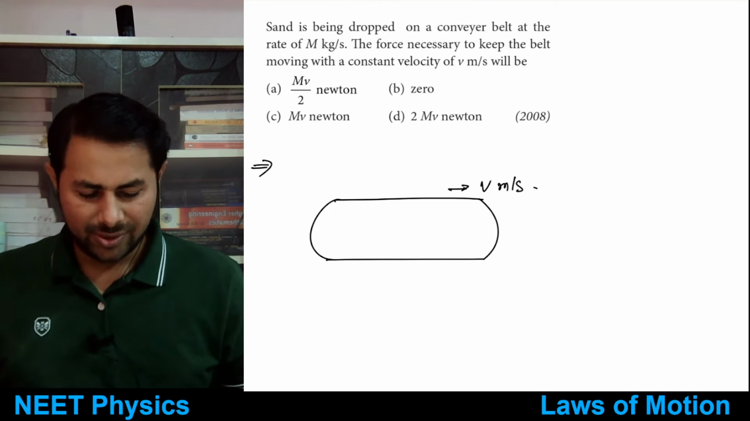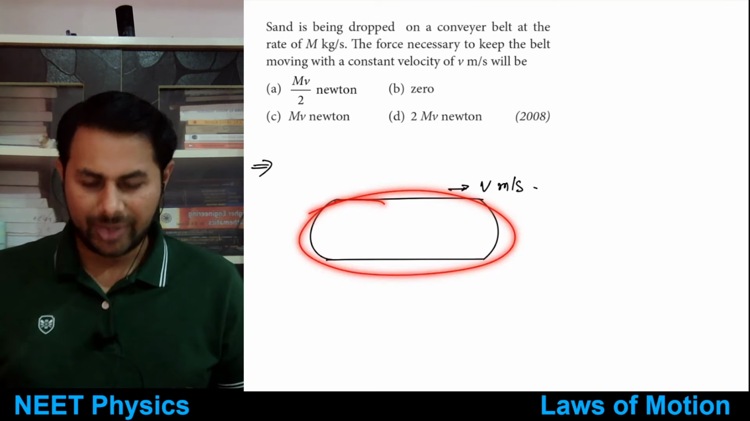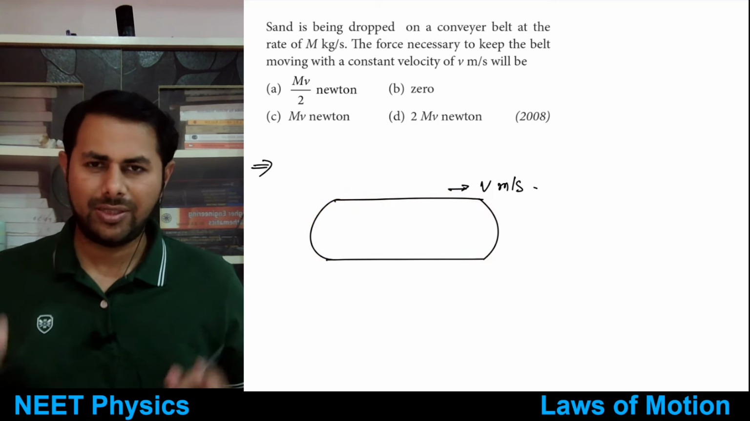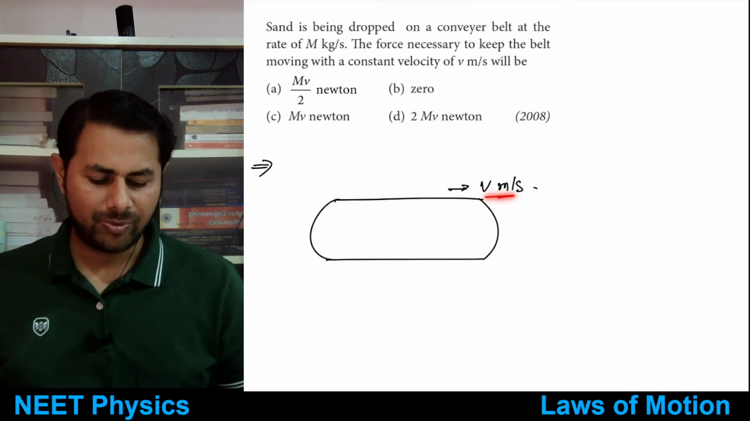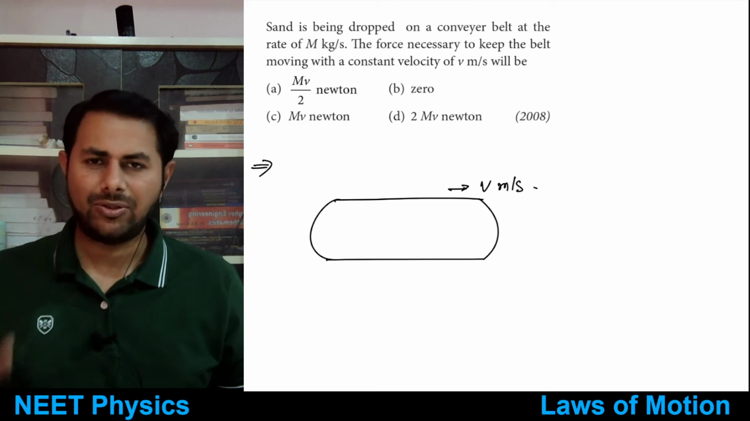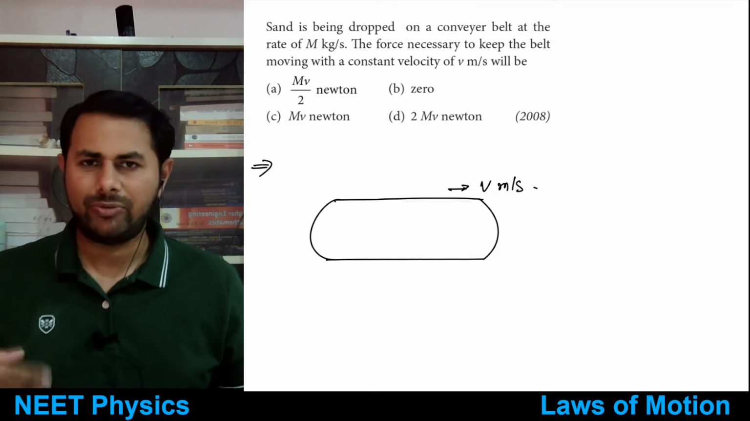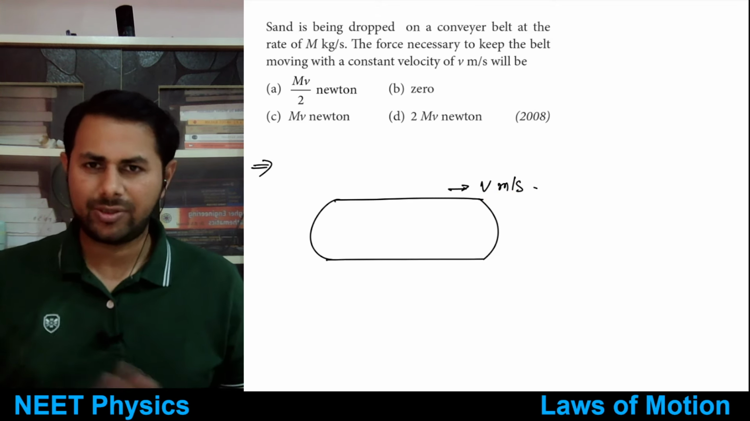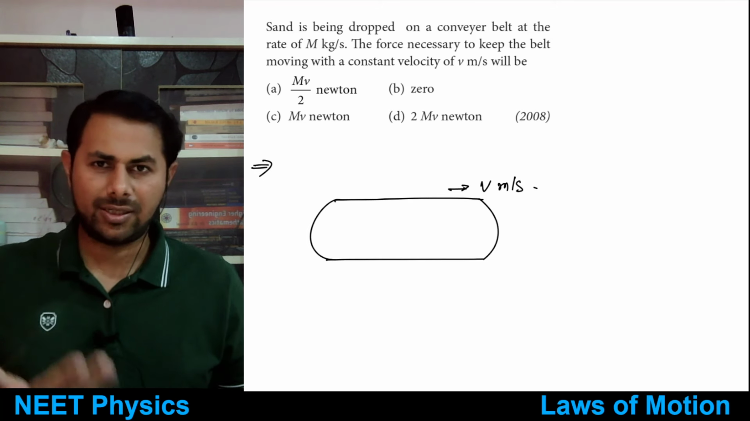Now there is some mass of this conveyor belt. If mass is constant, you will need to keep on exerting the same force to keep it moving with the same velocity. Why do you need to exert a force? Because there would be friction, because of which it will stop. So it is balancing the friction.